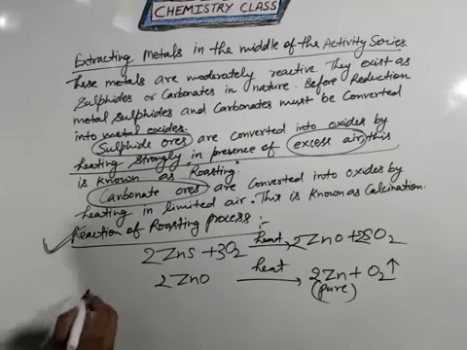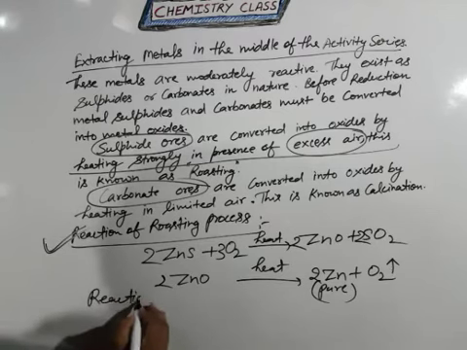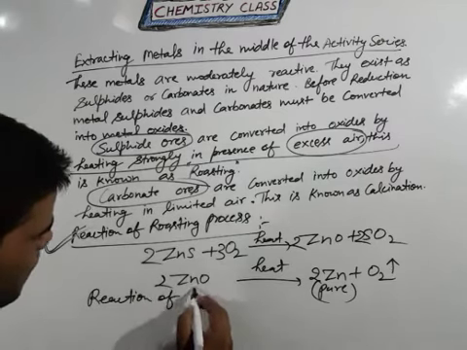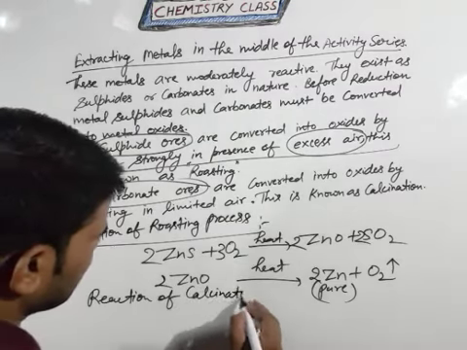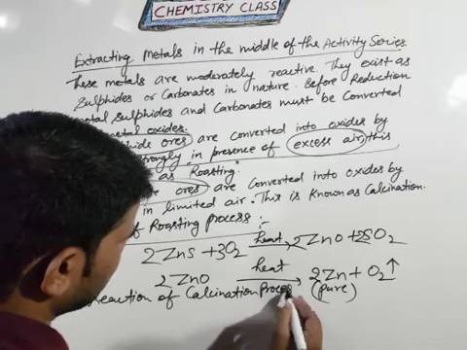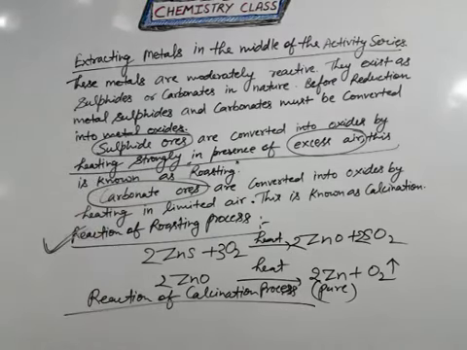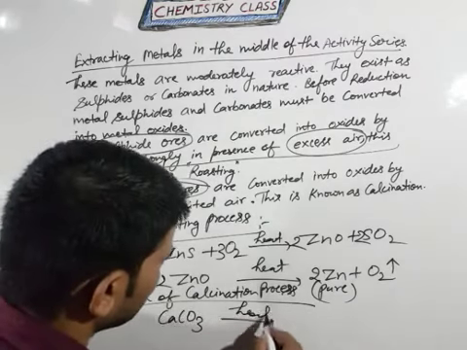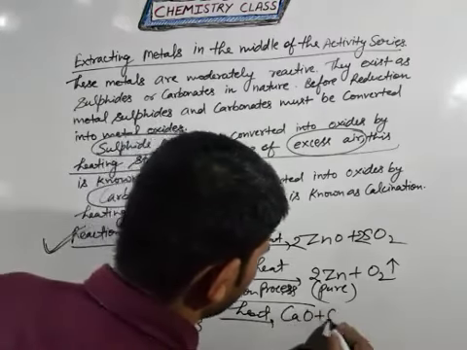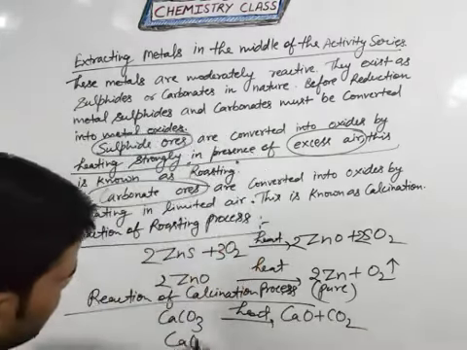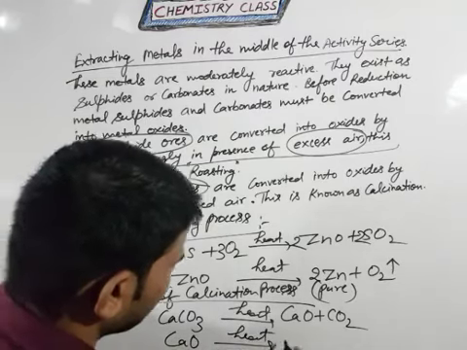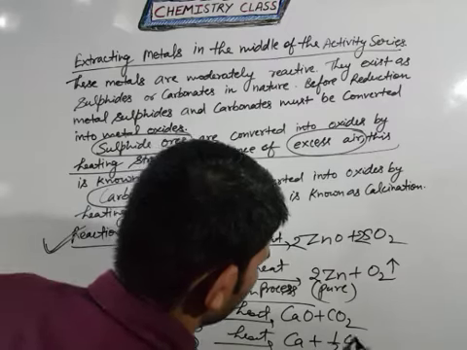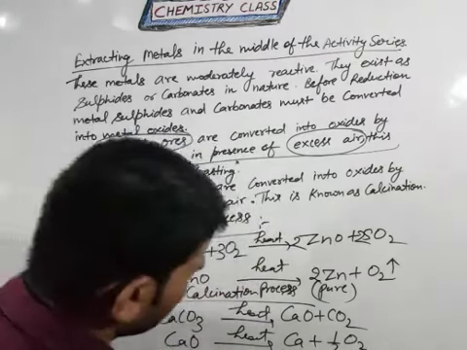Now come to the next one, the reaction of the calcination process. In this process we will talk about carbonate ores. So how are carbonate ores purified with the help of calcination? The best example is CaCO3. If you heat it, then you will get CaO plus CO2 gas. If you heat this metal oxide again, it will give calcium and half mole of oxygen. So this is our pure matter.